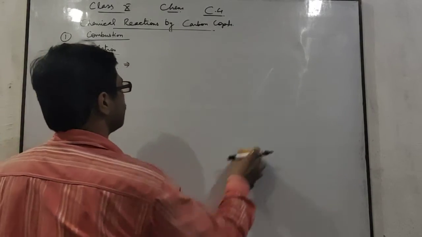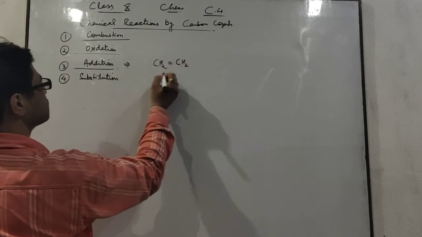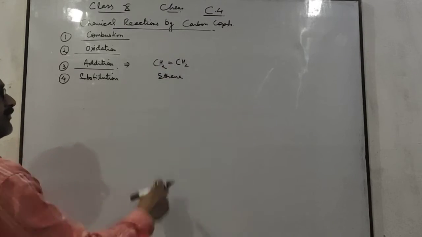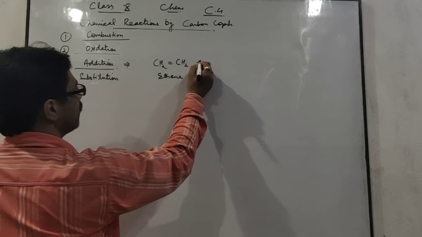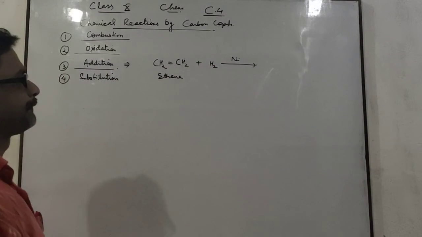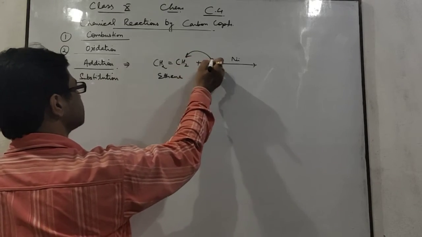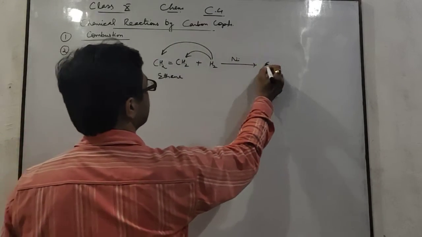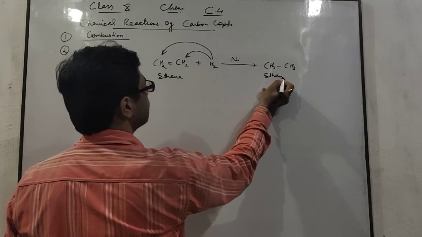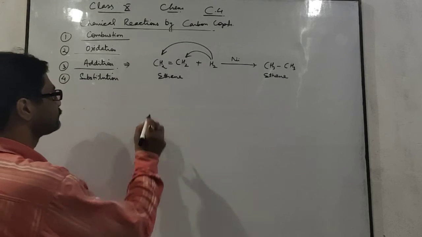See here, CH2 double bond CH2, this one is ethene, eth for two carbon atoms, ene for double bond. On addition with hydrogen in presence of nickel it gives ethane. One hydrogen adds here and another here. It forms CH3 single bond CH3. This one is ethane. This is a type of addition reaction.